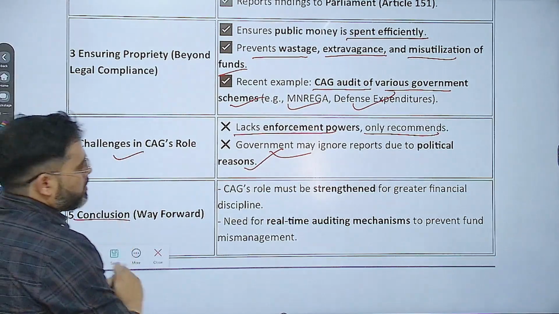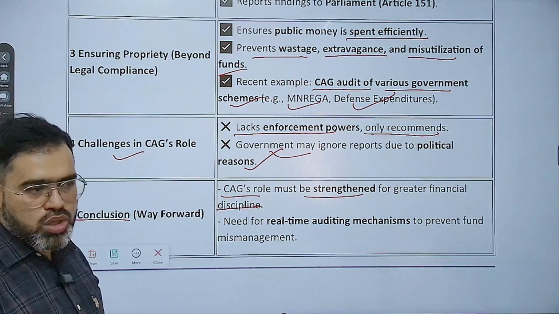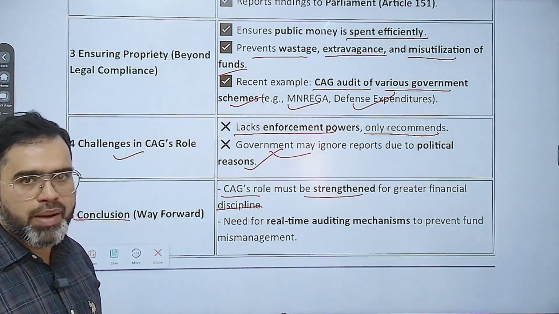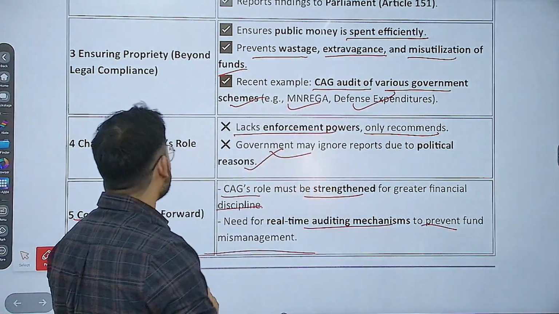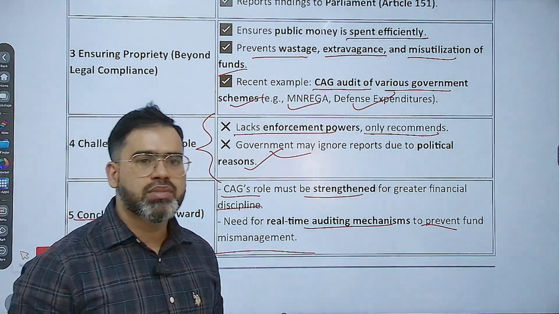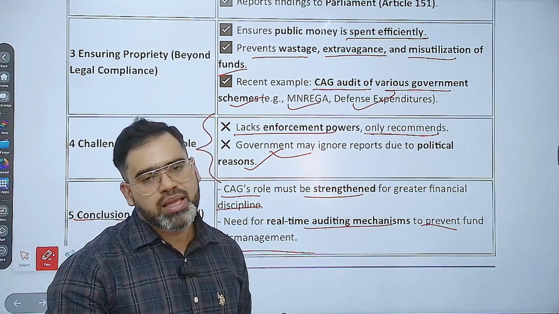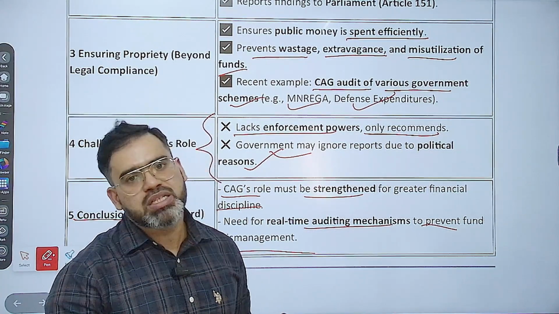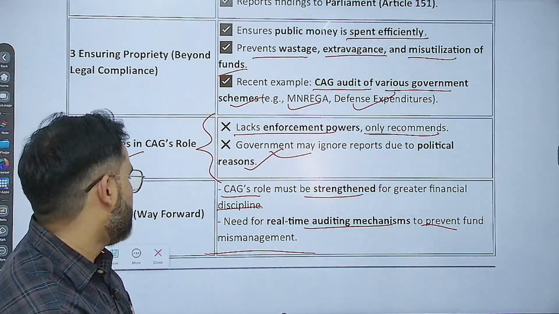Then in conclusion, way forward में आप लिखते हो CAG's role must be strengthened for greater financial discipline. आप बाबा साहब अम्बेडकर का कोट दे सकते हो यहाँ पे कि this is the most important body in the constitution because it is basically the guardian of the public exchequer, and need for real time auditing mechanisms to prevent fund mismanagement, because यहाँ पे challenge वही है कि whatever recommendations they give are a post mortem in nature only, because when the fund has already been used, only then they are going to tell. So we are not able to stop the misutilization of funds beforehand. That is the next thing you can write in this answer.